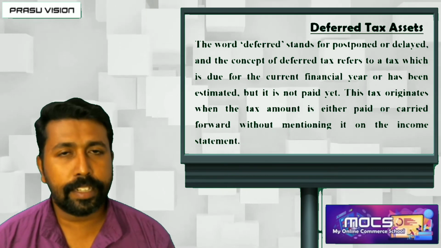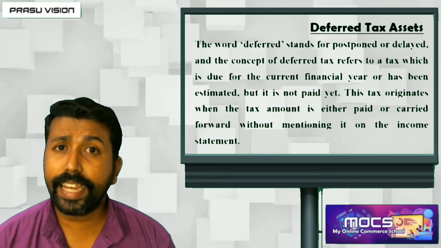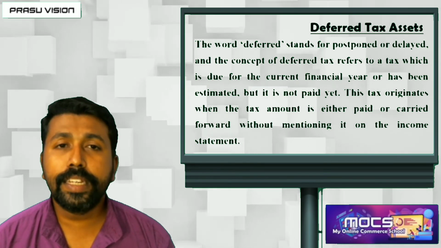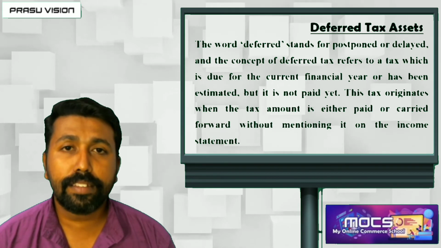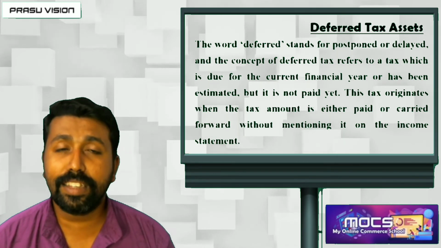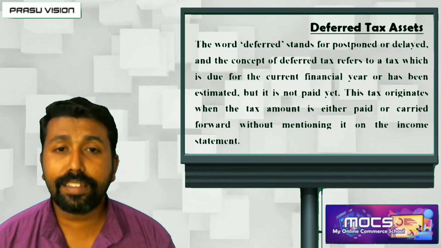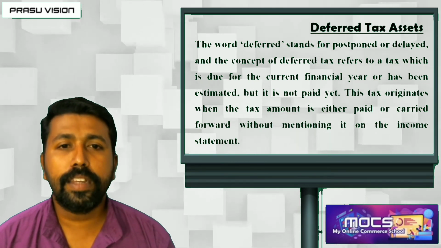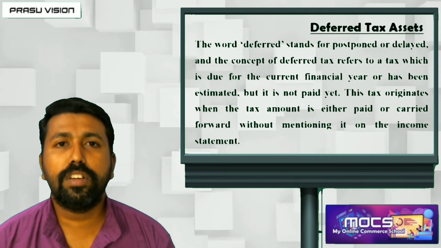Deferred tax asset. Already we have discussed what is deferred tax liability. Accounting income is more than taxable income. That is known as deferred tax liability. Here it is just opposite. Accounting income is less than the taxable income. That means we have to pay more amount of tax during the year.